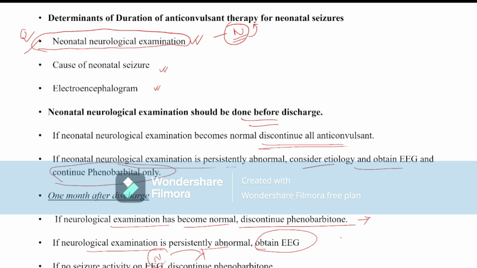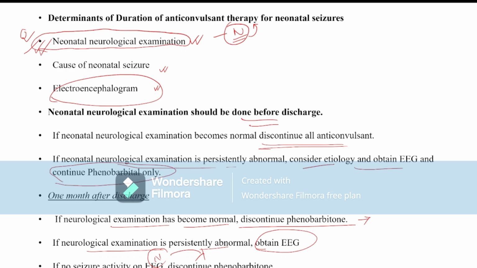So EEG only has a role in the diagnosis of neonatal convulsion. That means the child surely has neonatal convulsion without any clinical signs or symptoms, if there is electrical activity present in the EEG. So to diagnose a neonatal convulsion, the investigation of choice is EEG. For the long-term treatment protocol, the most important determinant factor is the neurological examination.